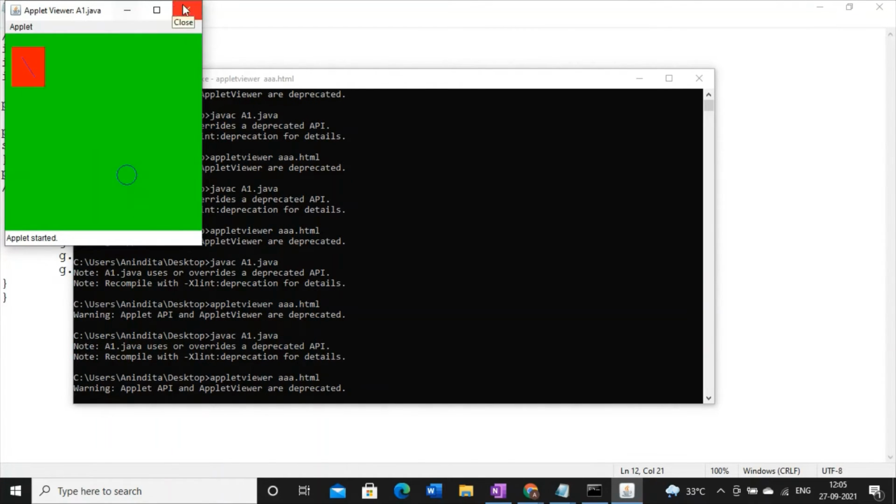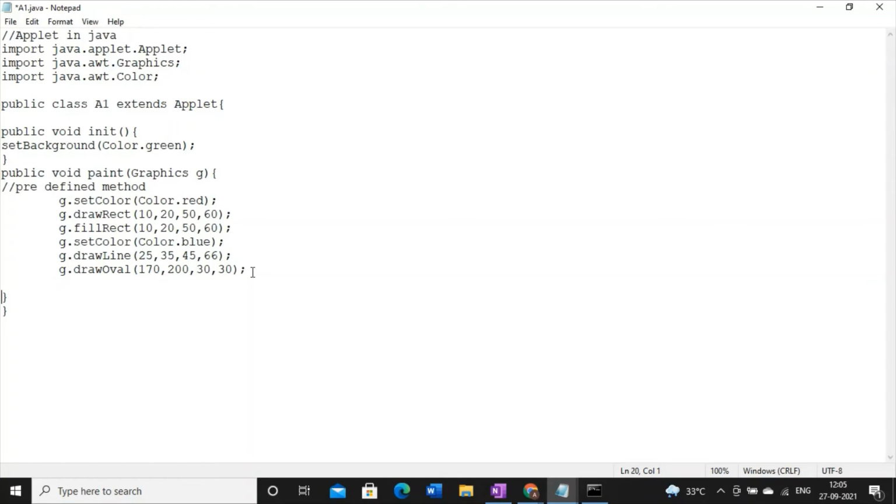So now what we can do, if you want to draw another oval, no issues. You have to write this syntax again, because for drawing the face, you have to draw basically three ovals. At that point of time, you have to draw one big oval also. So for drawing a big oval, you can change the coordinates accordingly. So let me draw the arc first.